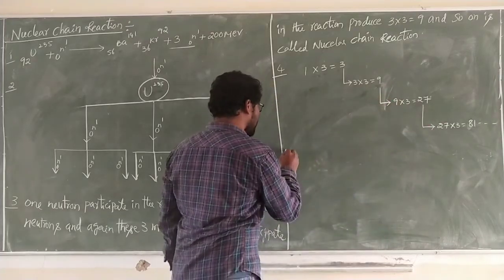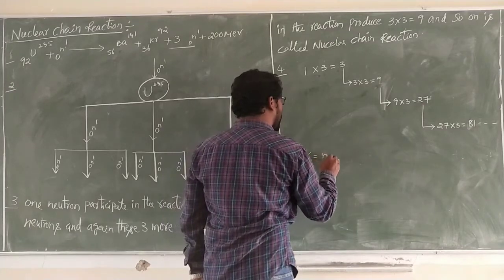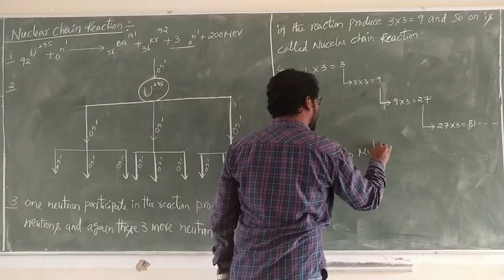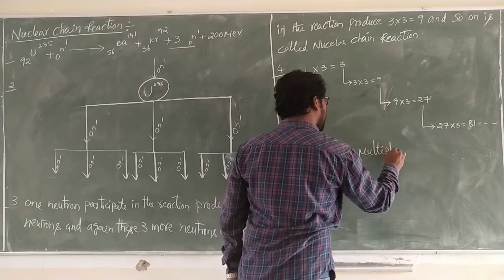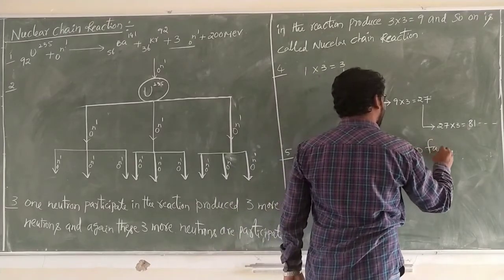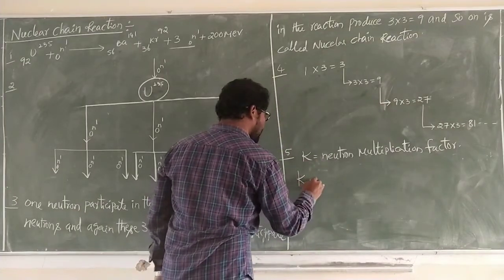Here, fifth one: K is equal to the neutron multiplication factor. What is neutron multiplication?